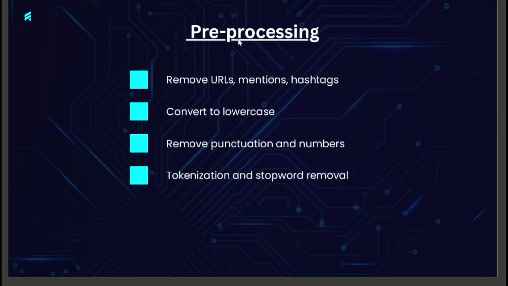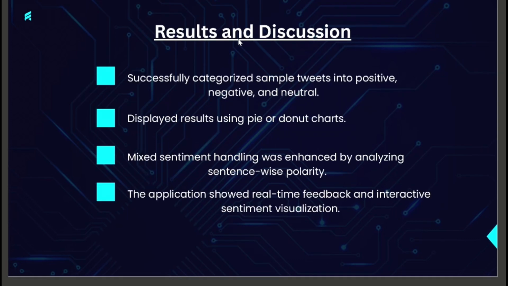Now, pre-processing. Pre-processing is a key step in making sure the model performs well. We remove URLs, mentions like @ users, and hashtags, and convert all the text to lowercase. We remove punctuation, numbers, and stop words, and then tokenize the words so that the model can understand them better.